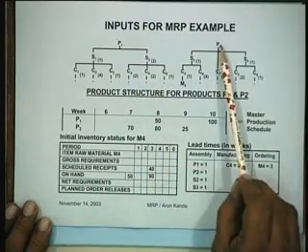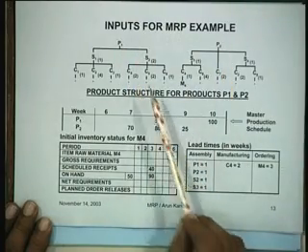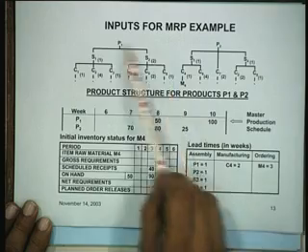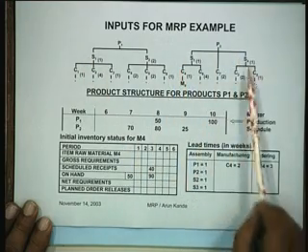So now that we have a fair idea of the three major inputs required for an MRP system, we would like to work an example to see how this information can be utilized for solving this particular case. We will take this example which has two end products, P1 and P2, and this is the BOM structure for 1 and 2.